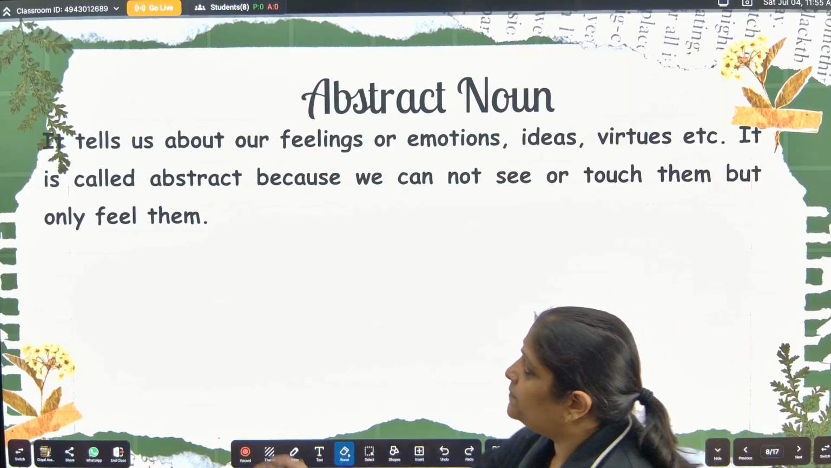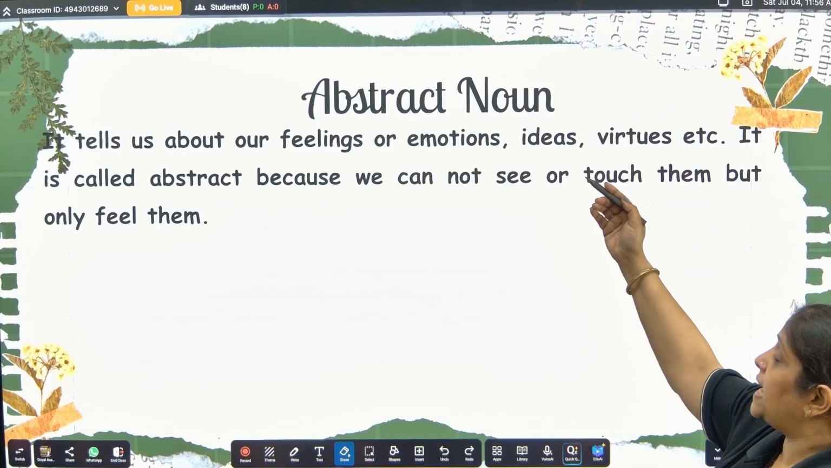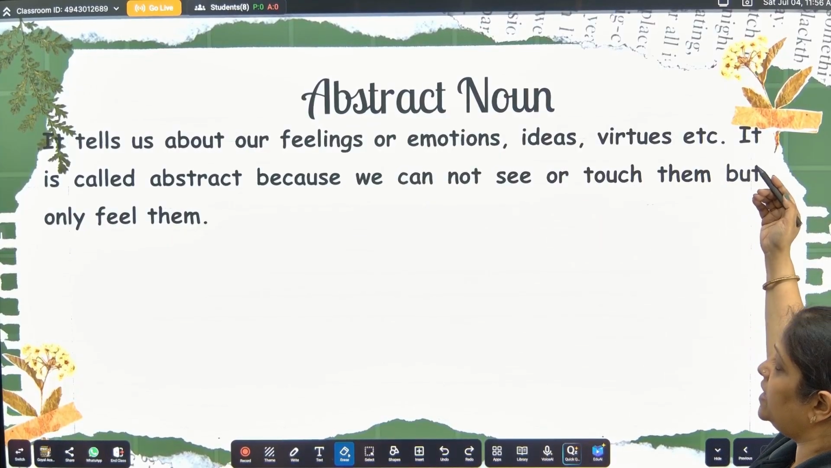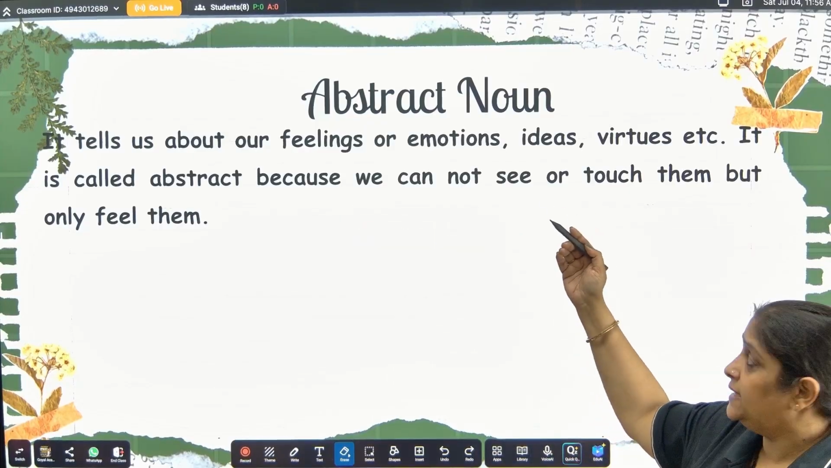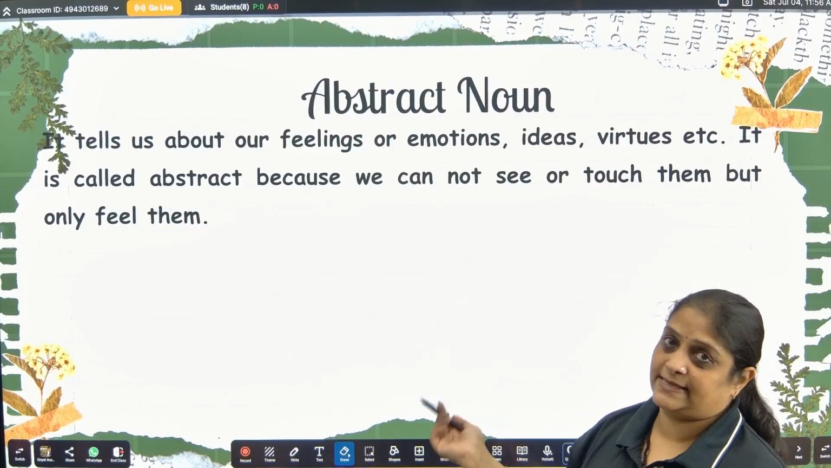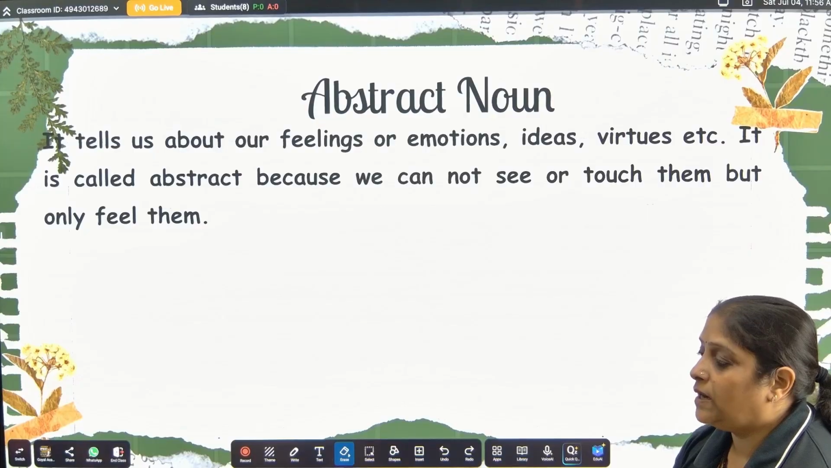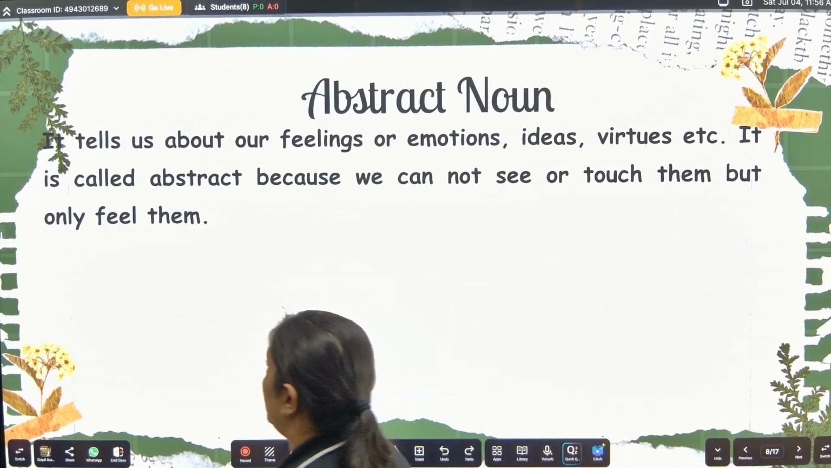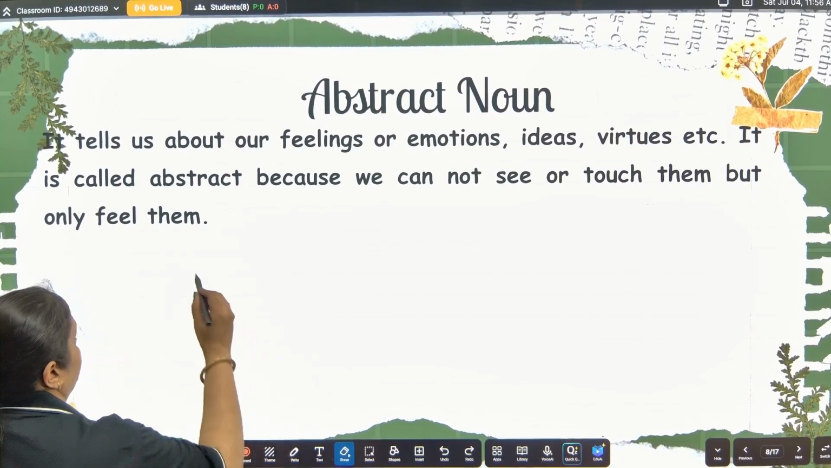Now let us see. It tells us about our feelings or emotions, ideas, virtues, etc. It is called abstract because we cannot see or touch them, but only feel them or sense them. Okay, so this is abstract noun. Now I'll tell you some examples of abstract noun. Whatever we feel, we can say in abstract noun.